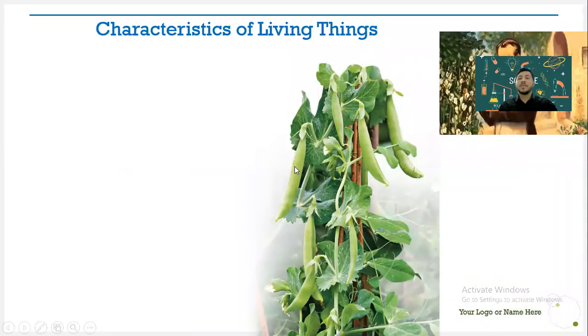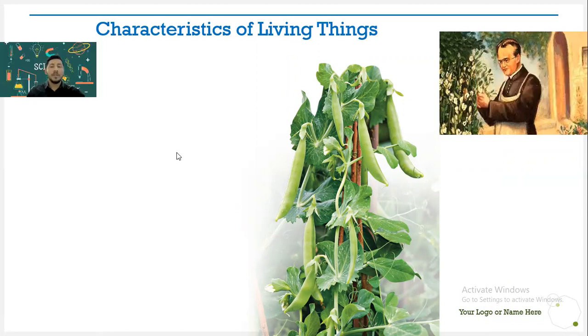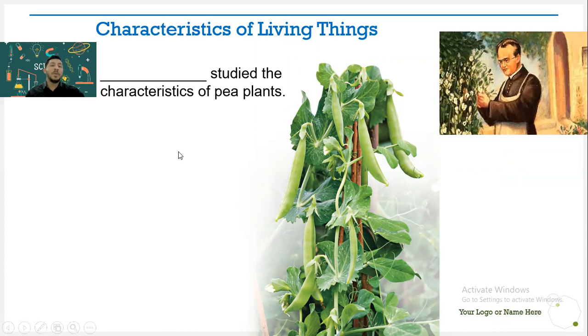Before we start today's lesson, let me tell you a story about a great scientist, the monk Gregor Mendel. He was a monk working on his church in the middle of the 18th century. He was growing pea plants, but after they grew, he found something amazing. He found that not all the pea plants were like each other. Yes, they are all pea plants. They all have pods, leaves, stem, roots, and peas too, but they have different characteristics.